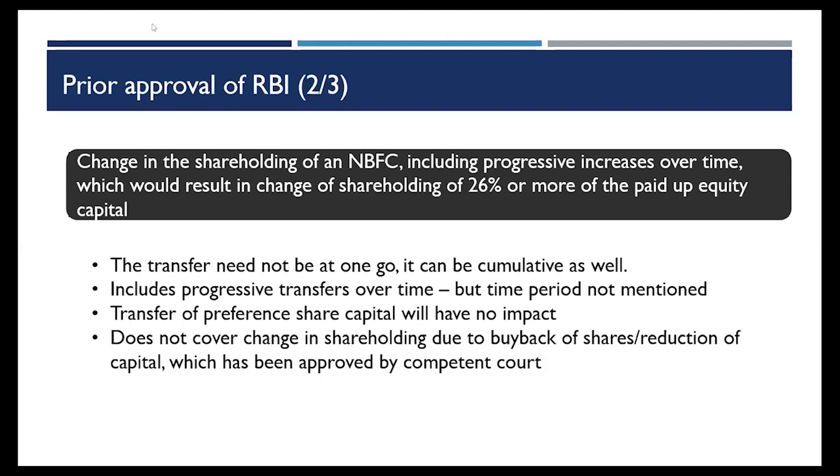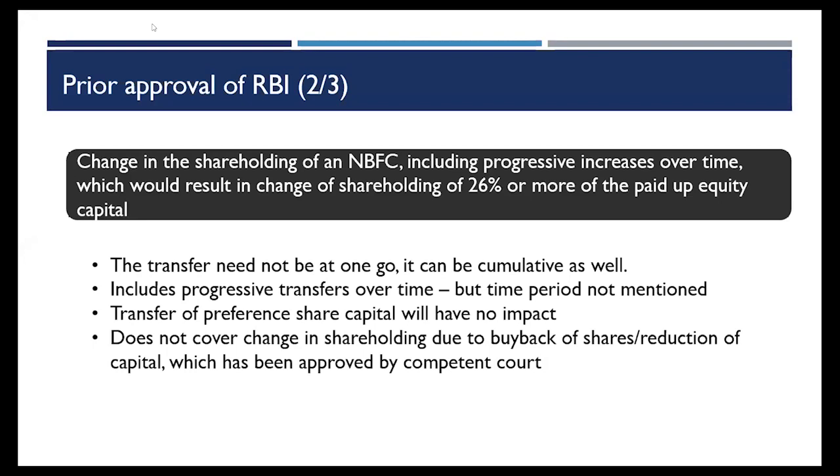There's a possibility that I take the case in front of RBI at the time of conversion, and I place it in front of the RBI and say that I had issued a convertible instrument 5 years back. Now the holder wants to exercise the option and convert it into equity, so you give me approval. So RBI can simply decline it. Now what happens in such a situation? The investor's interest would get jeopardized.